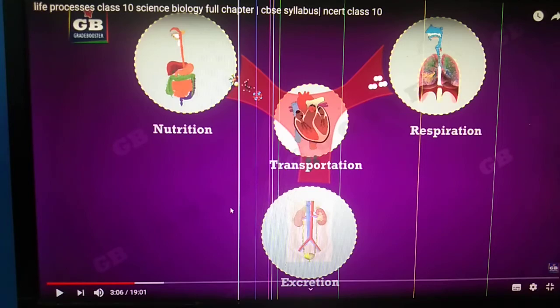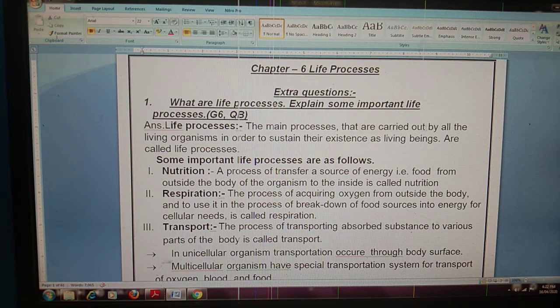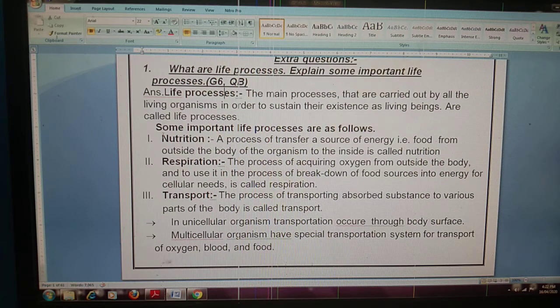Now let us study, or learn, the answer to this question. What are life processes? Explain some important life processes. The main processes that are carried out by all living organisms in order to sustain their existence as living beings are called life processes. First is nutrition, a process of transfer of the source of energy, that is food, from outside to inside the organism.